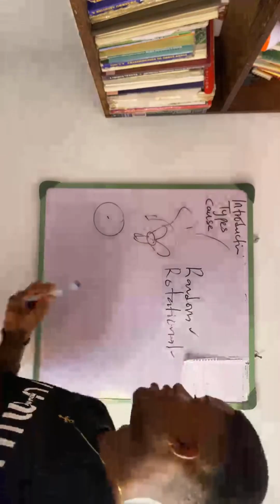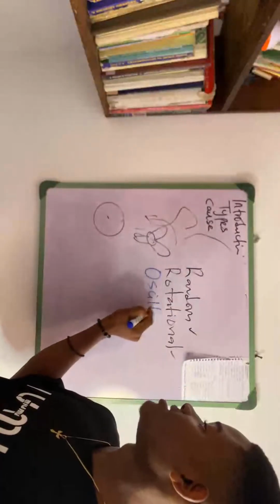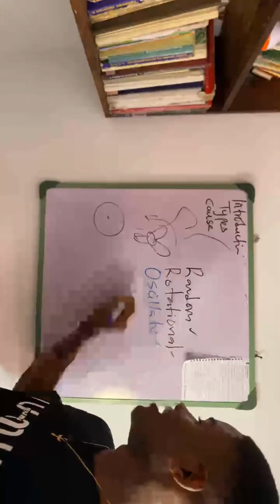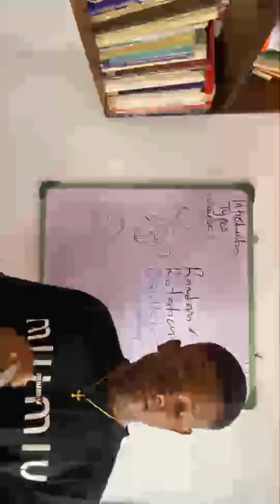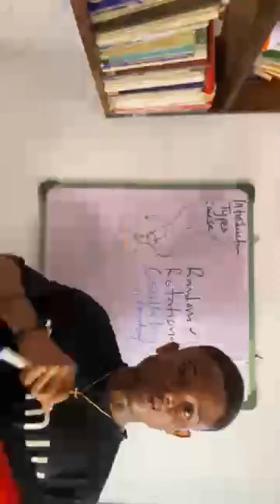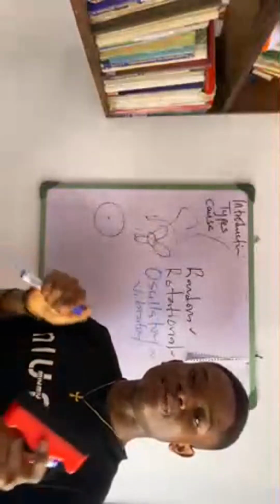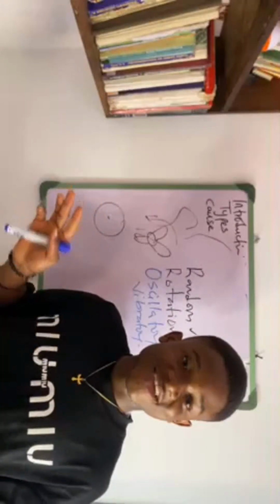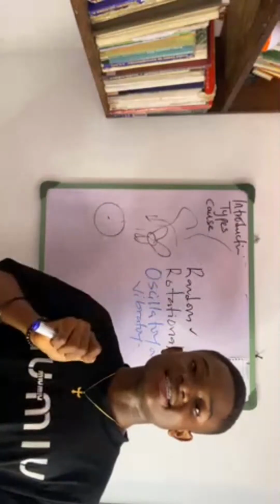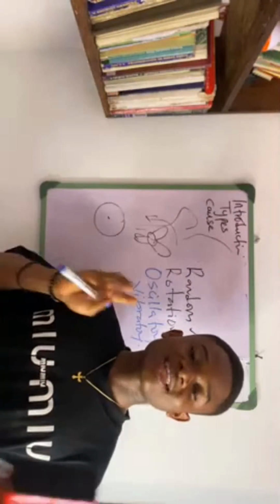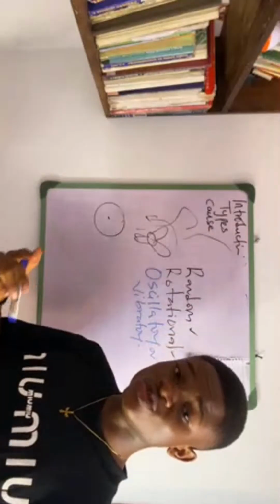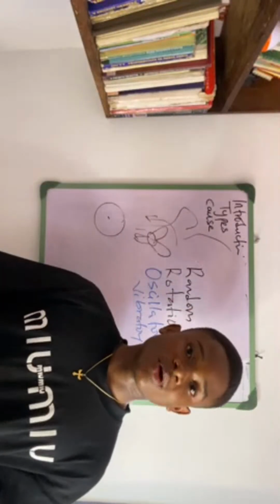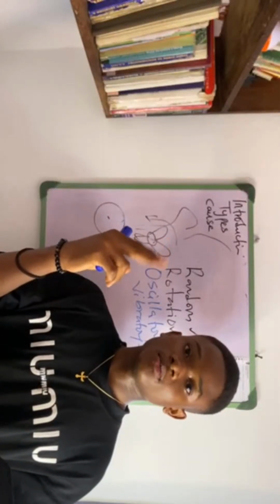Thirdly, we have oscillatory or vibratory motion. This is the to and fro motion of a body in a repeated manner. To and fro, to and fro, to and fro. For example, the beating of the heart. Lub, dub, lub, dub. It doesn't stop. If it stops, that means you are dead. So it is a to and fro motion. Another example is the motion of the prongs of a tuning fork. If you hit a tuning fork in the laboratory, it will start moving like this. Vibration.